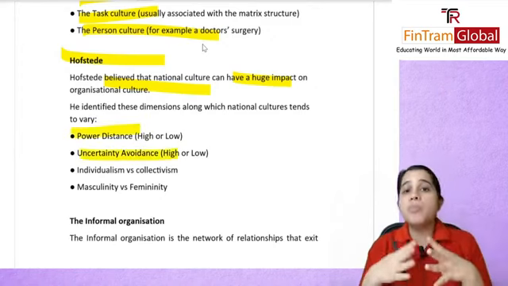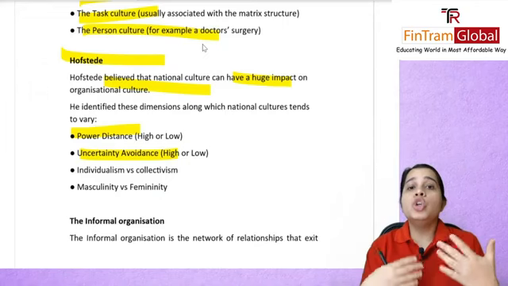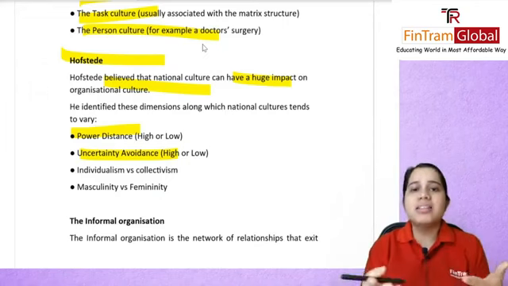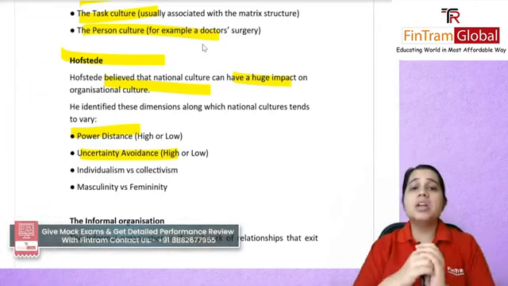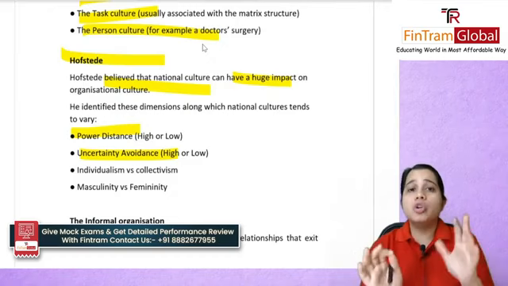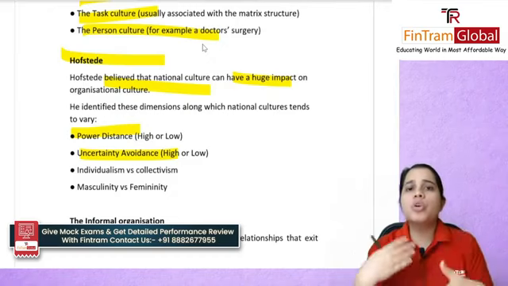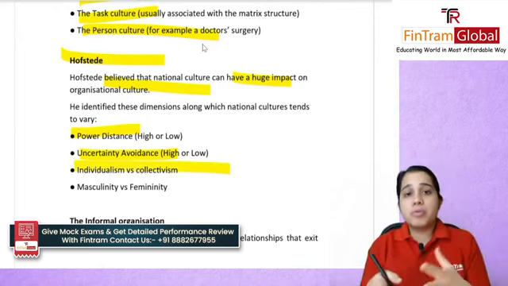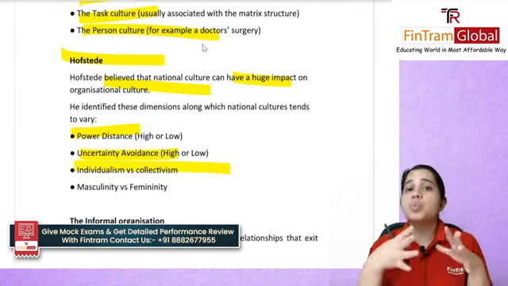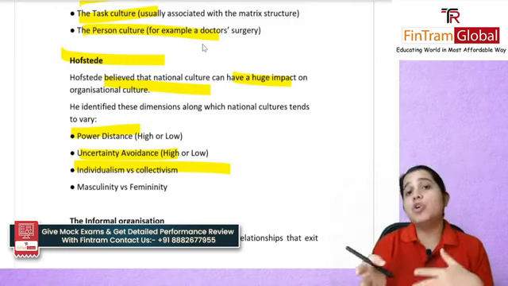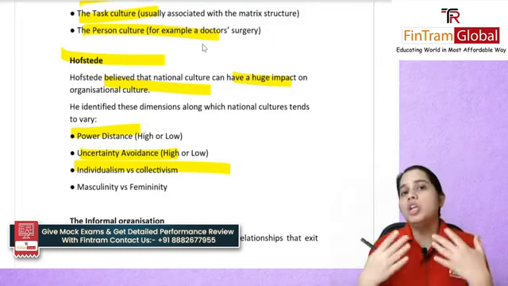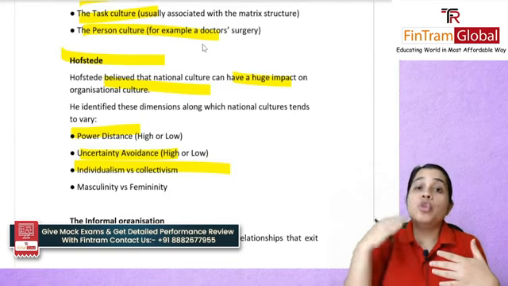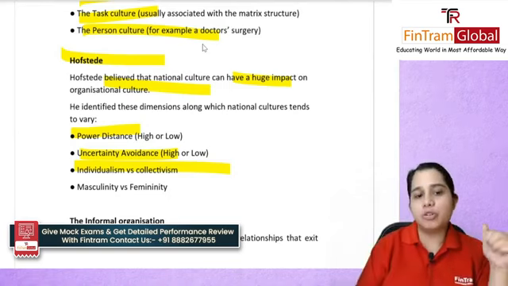Uncertainty avoidance: how much are they okay with new things happening, with some uncertainty going on, or are they really not okay with it and just want to do the fixed thing? They don't want to really explore. Individualism versus collectivism: there will be few people who will always prefer to work individually, and few who will always want to work in a group and will always keep the group interest higher than their own individual interest.